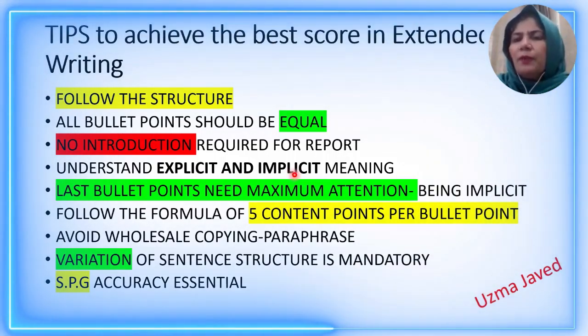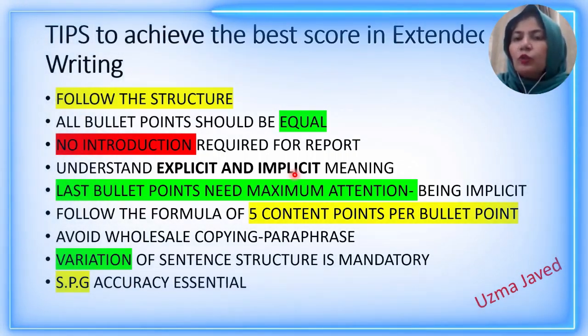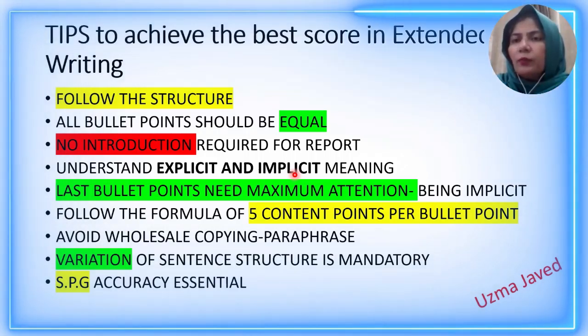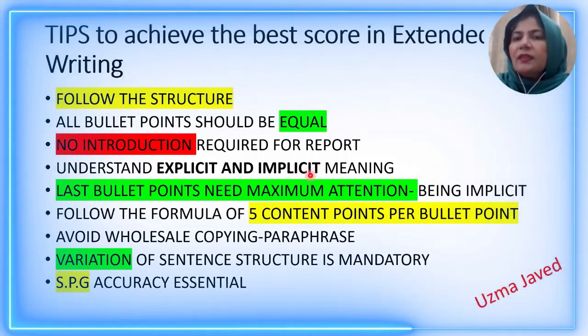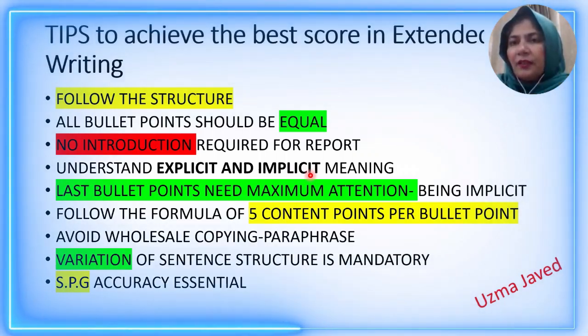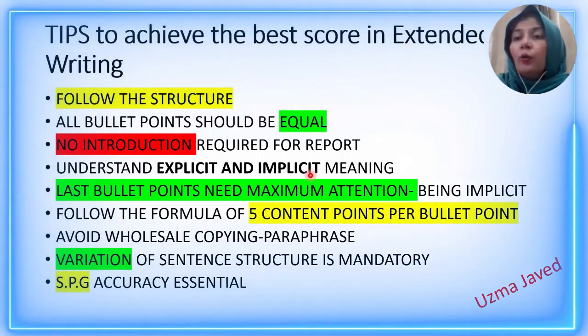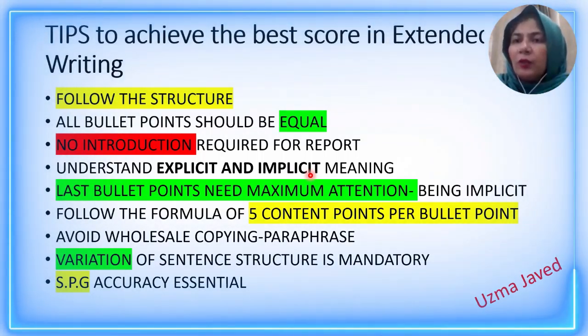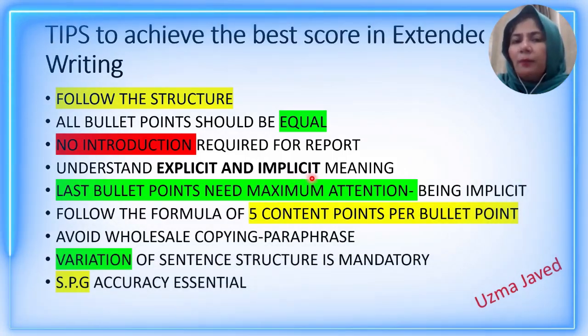Because it is implicit. Therefore, don't panic in the exam or in the class test when you don't find the answer to the third bullet point, because you should know very clearly that this is an implicit bullet point. The answer is not lying in the text. The examiner is asking for your views, your opinions, your evaluation, your suggestions. That is why it is called implicit meaning.